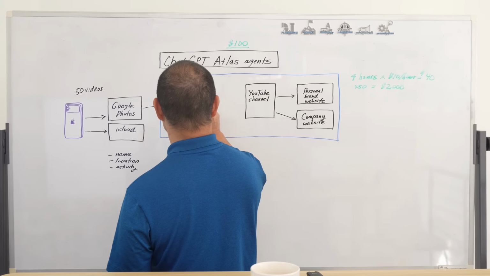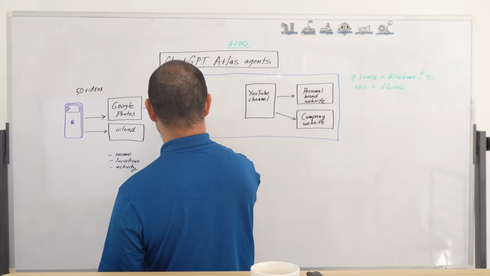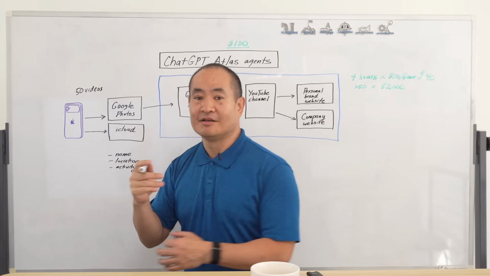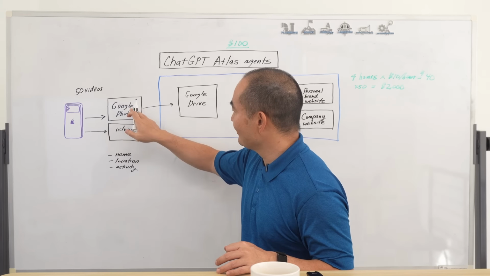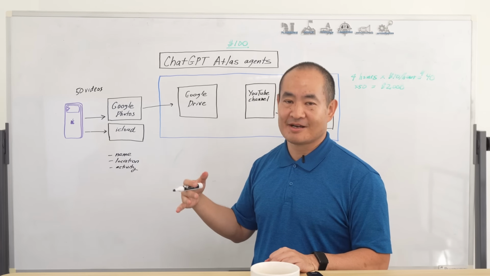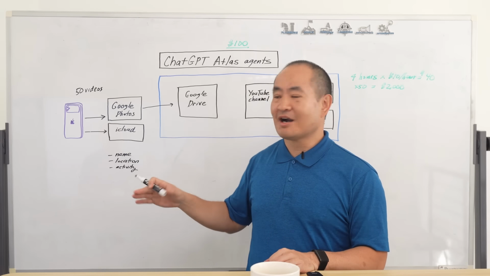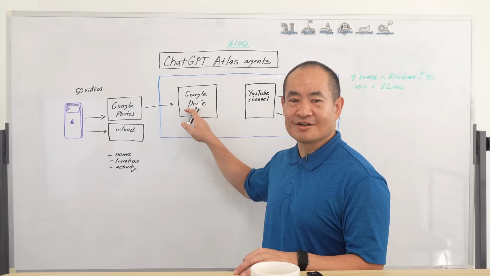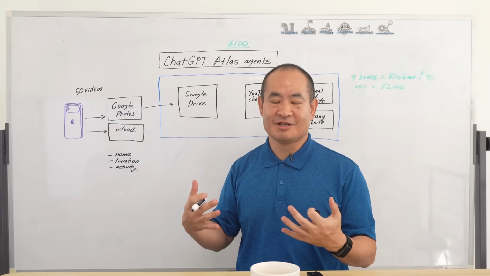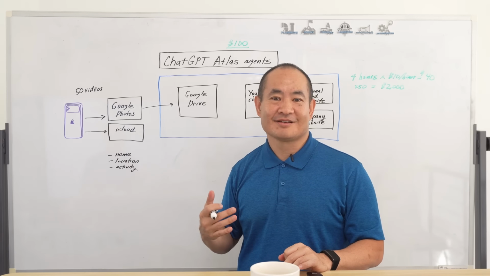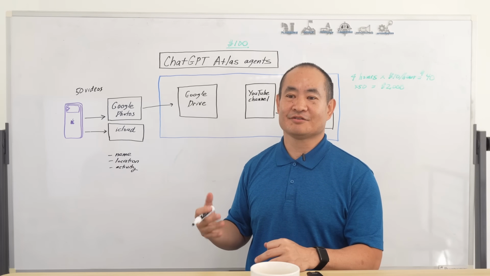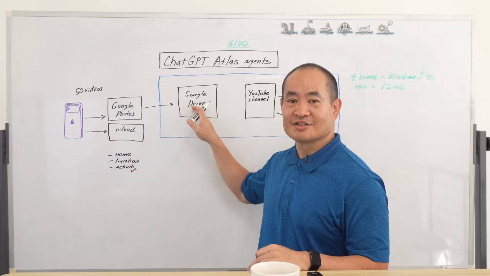Now, most people screw this up because they don't realize that it needs to be a shared workspace drive. What does that mean? By pushing these various photos, categorized by album, categorized by the person, or however you want to do that, when it's a shared workspace drive in your company, so Google Workspace, which is the company Gmail, I think they've raised their price, it's like $15 a month per person. So let's say there's 5 people in your company, so now you're paying $75 a month for everyone to have access to this shared drive.